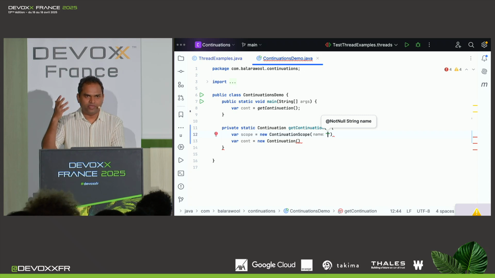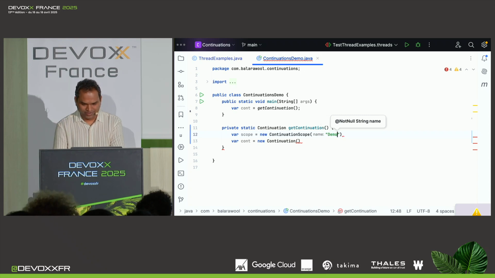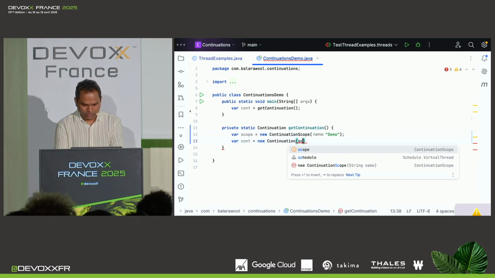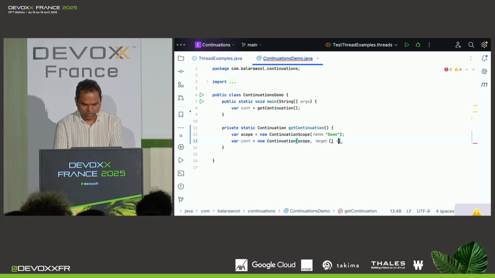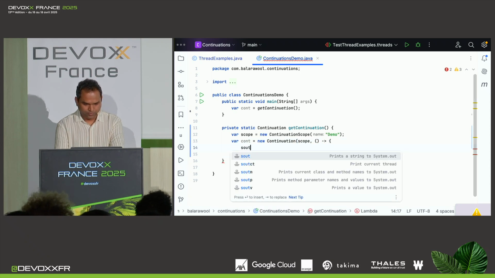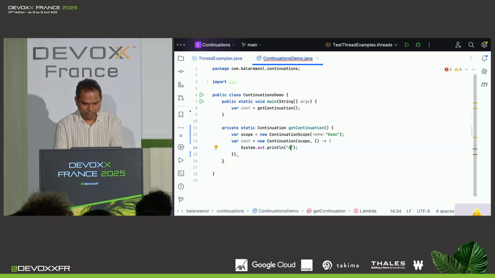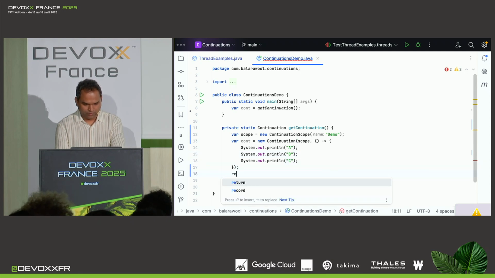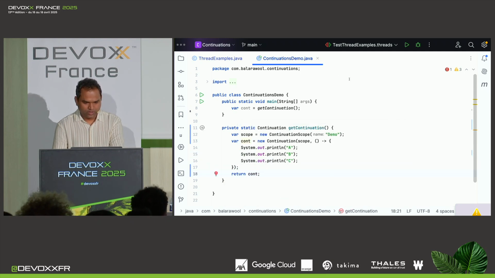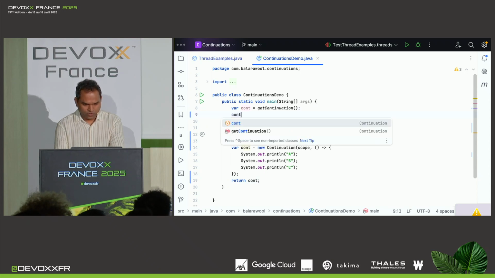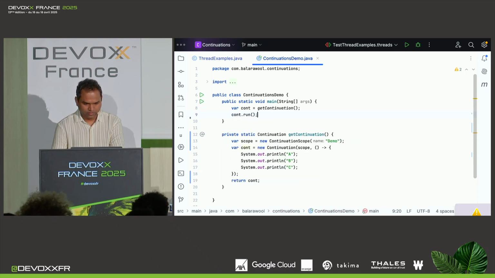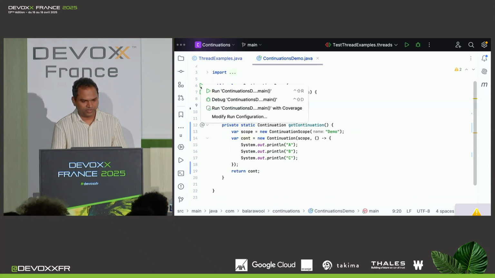This string could be anything. It could even be empty. But let's pass "demo" for now. Let's use the scope here. And it requires a runnable. Let's say our runnable is printing a few things. It prints A, B, and C. And then we simply return the continuation. And then when we get the continuation here, what can we do with it? We can run it. OK, so now let's run this and see what happens.